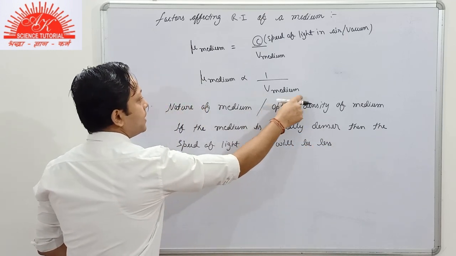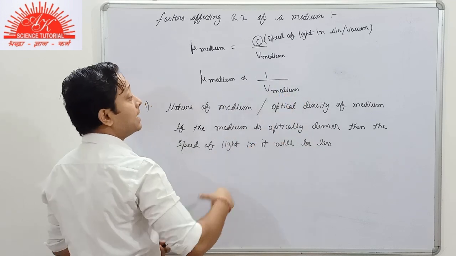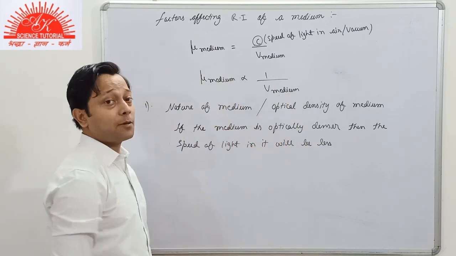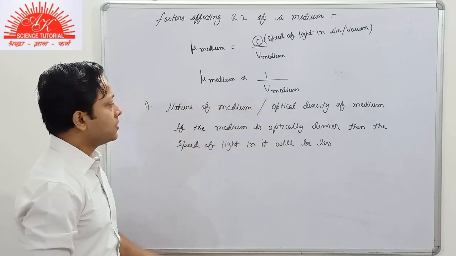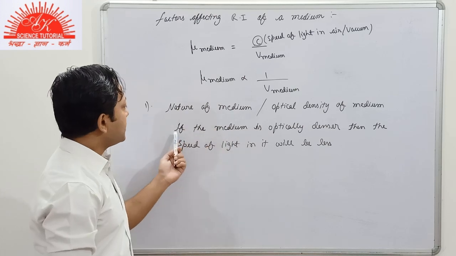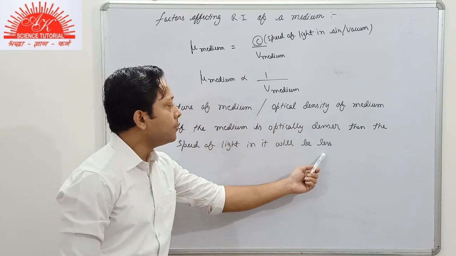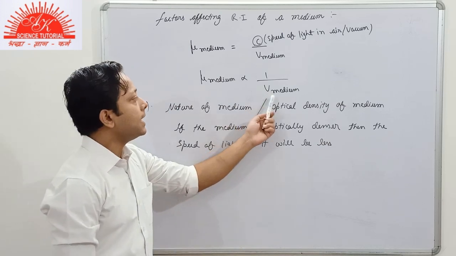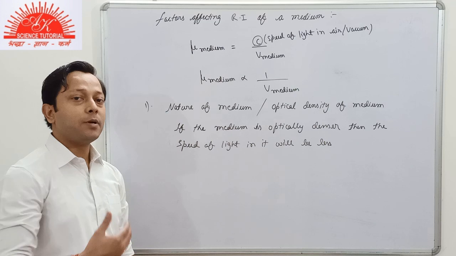And as you can see here, if the speed of light in the given medium is less, then the refractive index of that medium will be greater, because it is inversely proportional to it. So if the medium is optically denser, then the speed of light in the medium will decrease, and if the speed decreases, it means that the refractive index of the medium is greater.